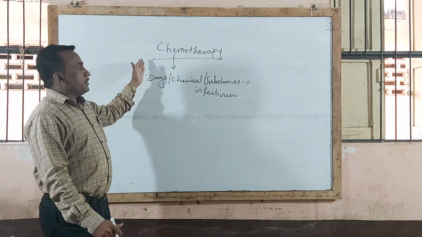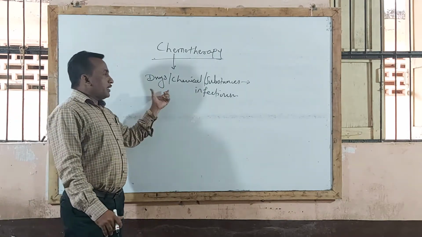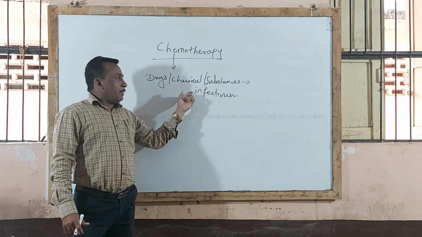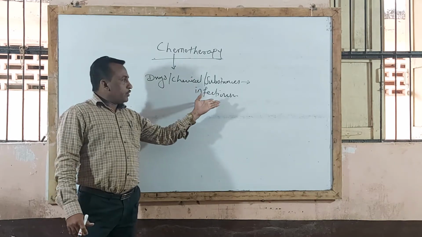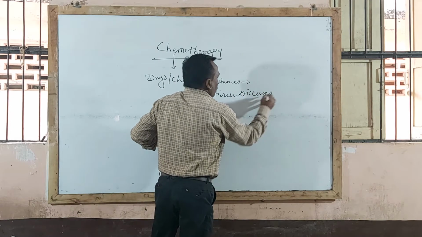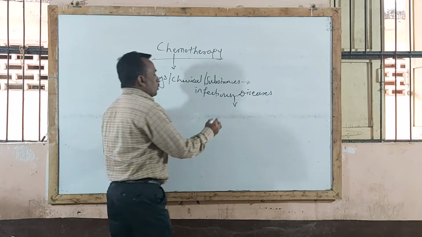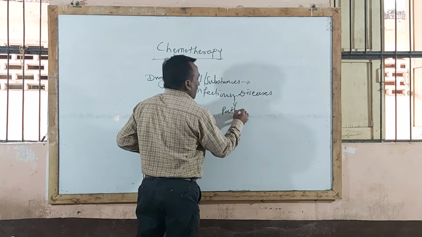Already we completed this definition under the first chapter, introduction to pharmacology, that there are certain drugs or any chemical or any substances used in treatment of infectious diseases. Infectious diseases are nothing but the diseases which are caused by pathogenic microorganisms.